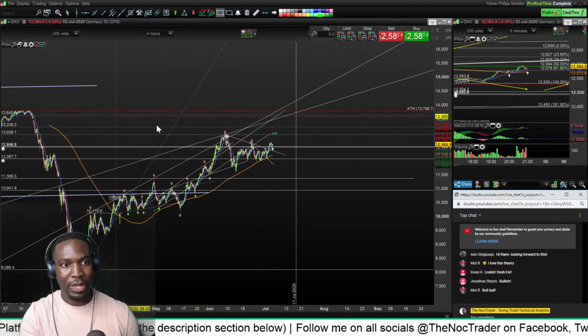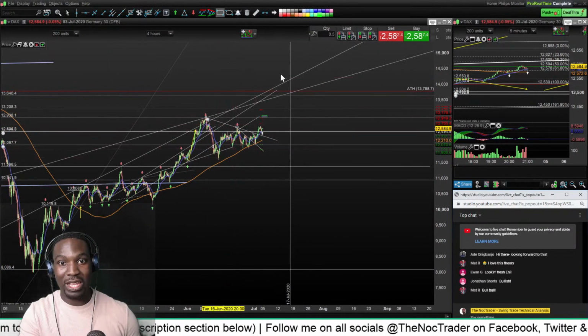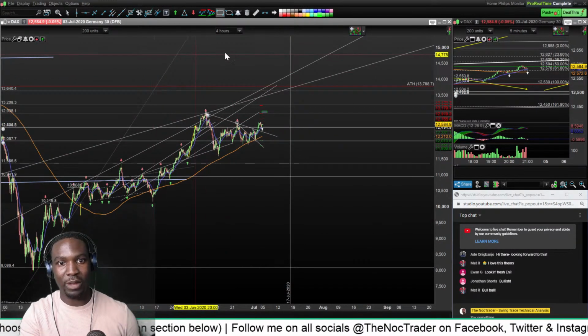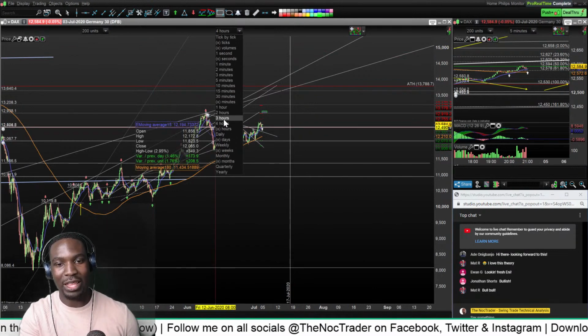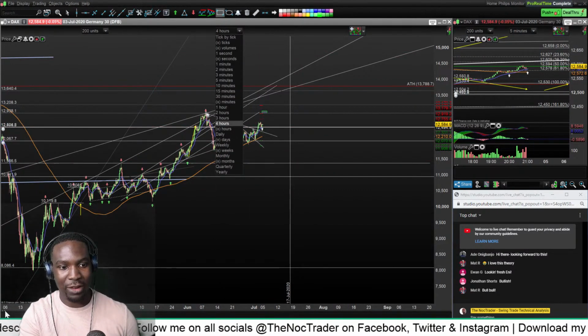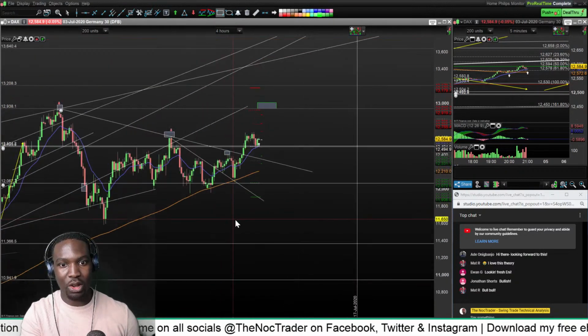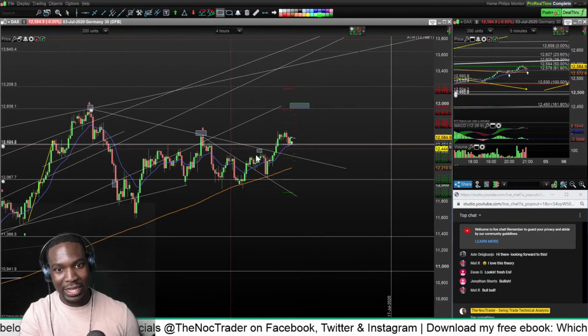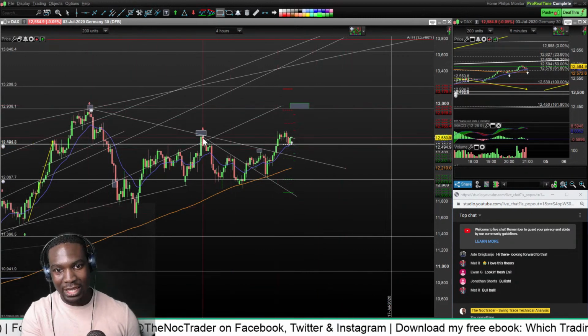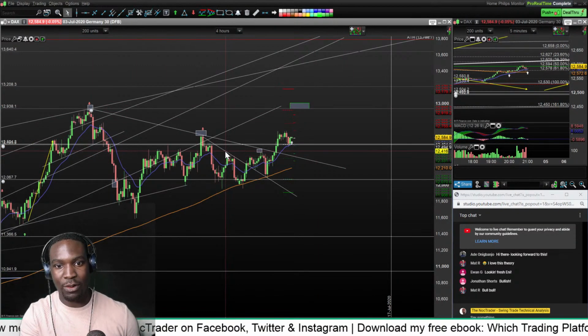So for the DAX, this is what I realized after the fact. I made quite a bit of money on the DAX, and some of the guys in the group will realize, but I think I left a lot on the table, because I only realized the pattern later on in the day. So the DAX, there's a lot going on. There was this line I realized here. I realized there were two specific lines that were of importance.